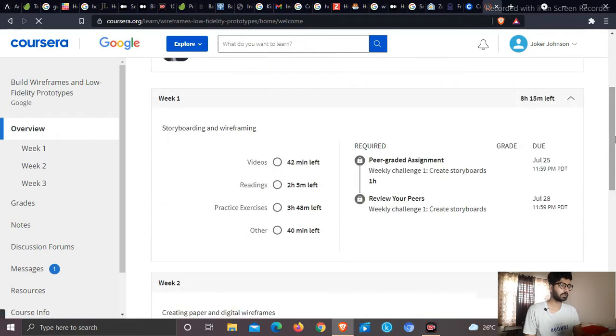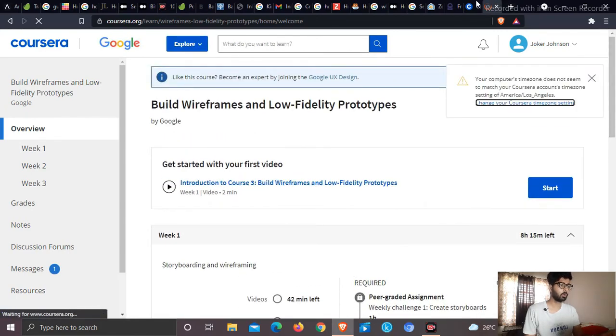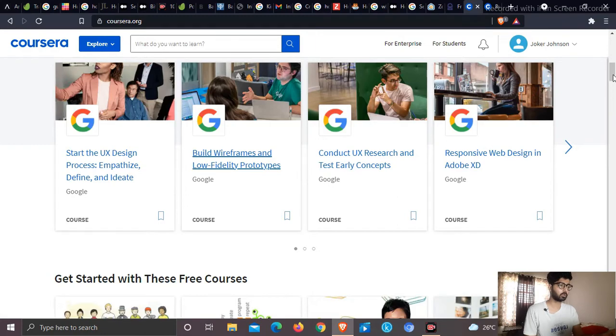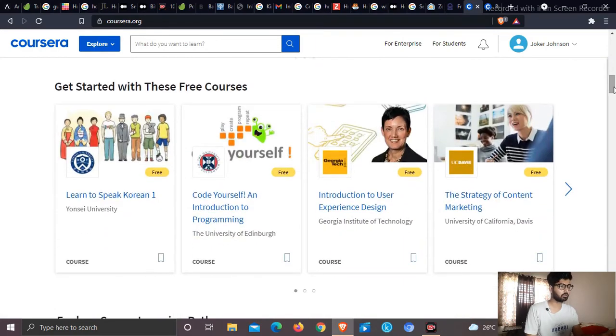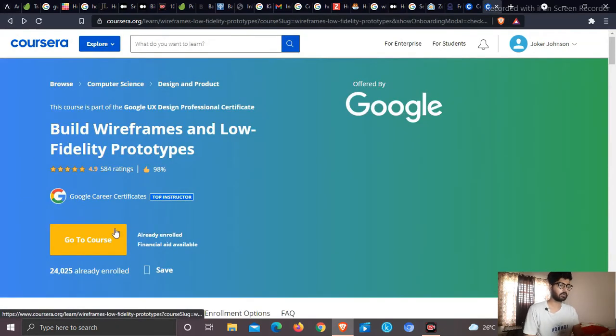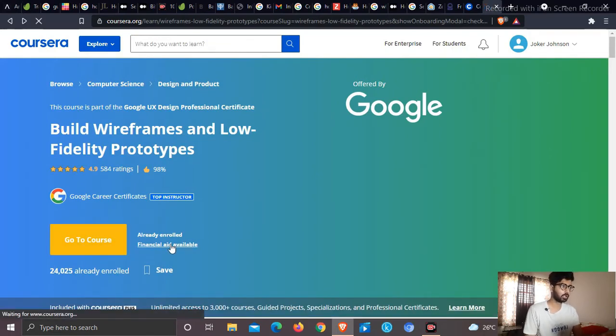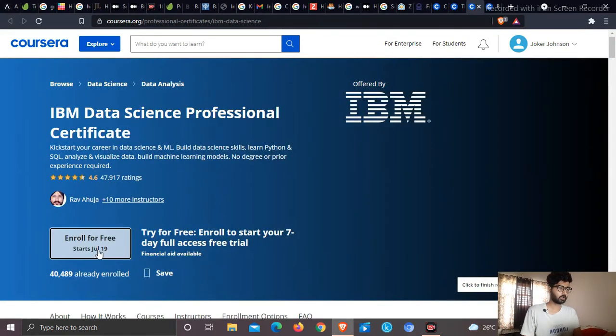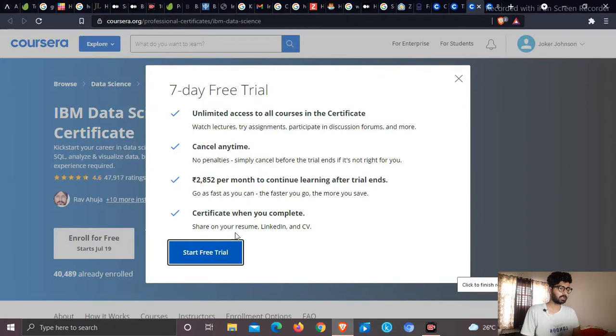Another thing is, if there is no audit option, how can you get that course, and if you want a certificate, how will you get it? I went back to this course. Now it says go to course, but some courses are not available for audit. So I will click on enroll for free. Now it says start free trial. If you start the free trial, you will get that course for a 7-day free trial.